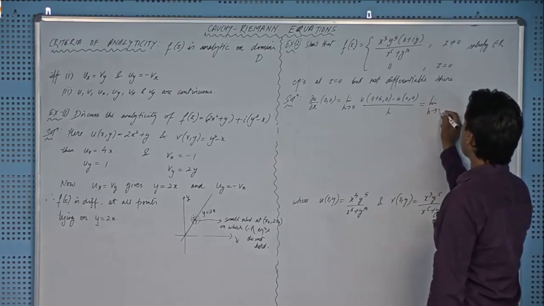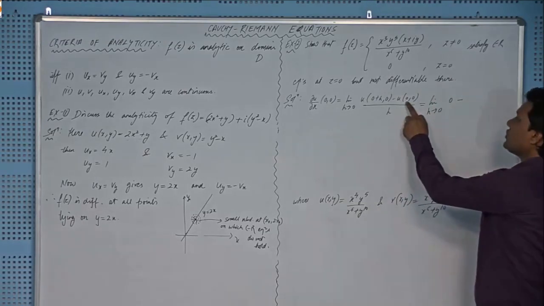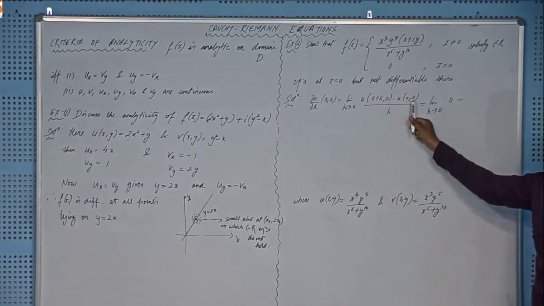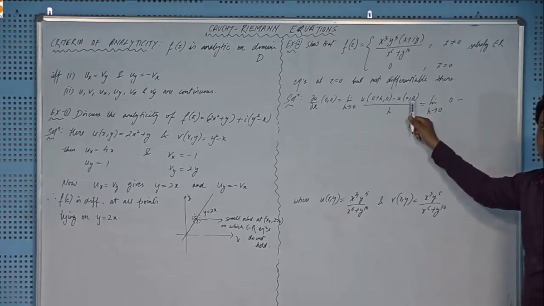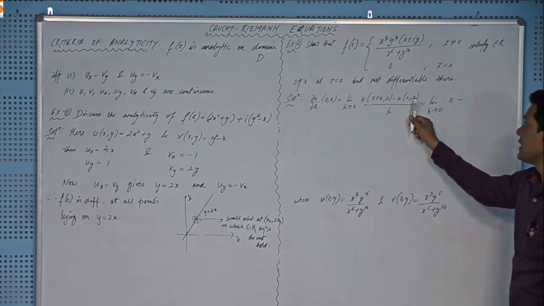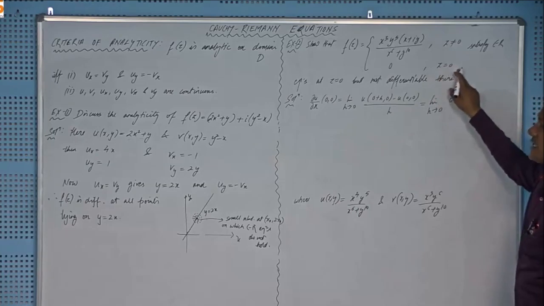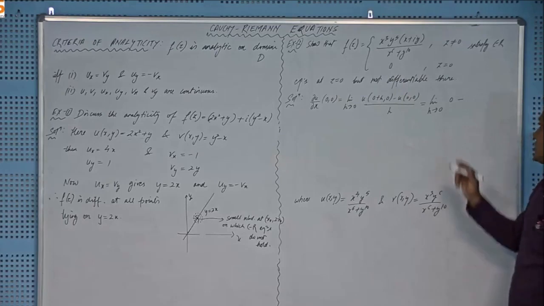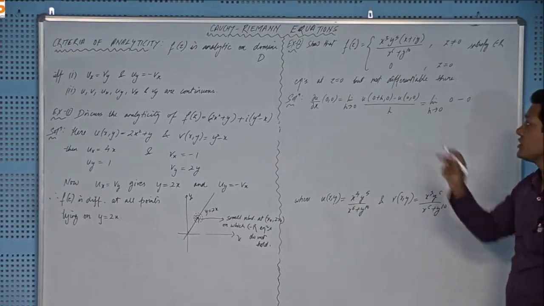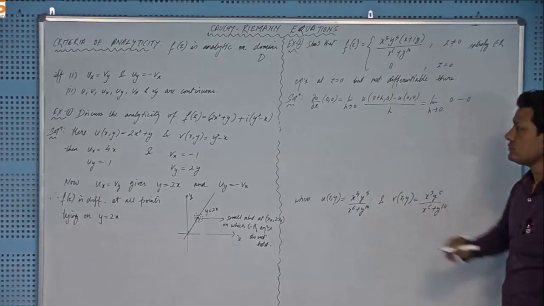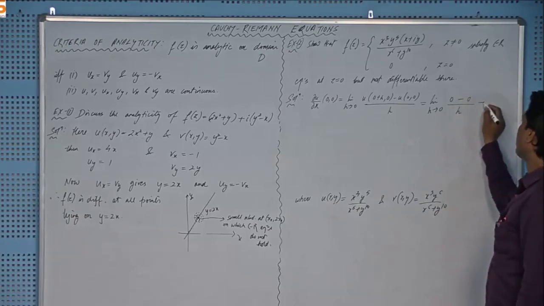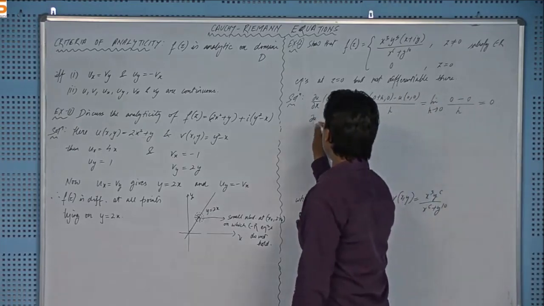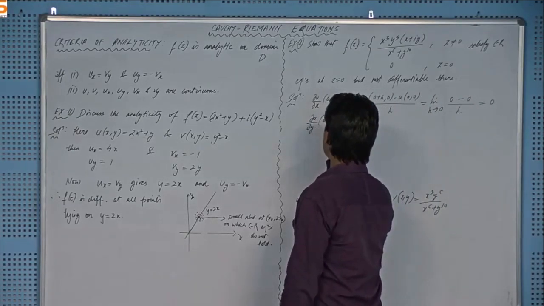Limit h tends to 0 of 0 minus u(0,0), right? And u(0,0) means x equal to 0 and y equal to 0, and that means that z is equal to 0 because x plus iota y is equal to z, right? And for z equal to 0, the function is explicitly defined, and the value of the function is 0, right? So I have to write 0 here, fine, using this one, not this one, okay, upon h, and that will go to 0, right?